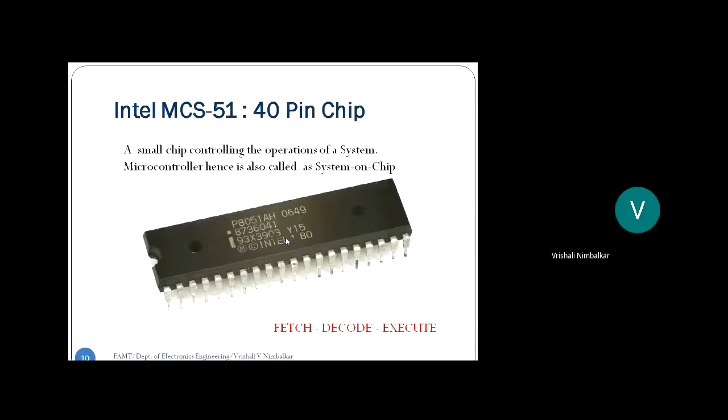We said Intel's first microprocessor was 4004, used in designing a calculator, a 4-bit microprocessor. Then it came with 8008, then 8085, and then 8086. And 8086 is what you studied in the last semester, a 16-bit microprocessor, right?